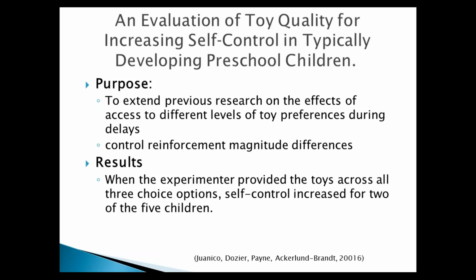The results were that when the experimenter provided the toy access across all 3 choice options, self-control increased for 2 of the 5 children. For participant 1, regardless of the quality, access to the toys increased self-control. For participant 2, regardless of the toy quality, self-control increased during the initial phase, but then during the second phase, which was a break and different toys, only access to the moderate and highly preferenced toys increased the self-control. For participants 3, 4, and 5, self-control responses did not increase when toys were available for all choices.